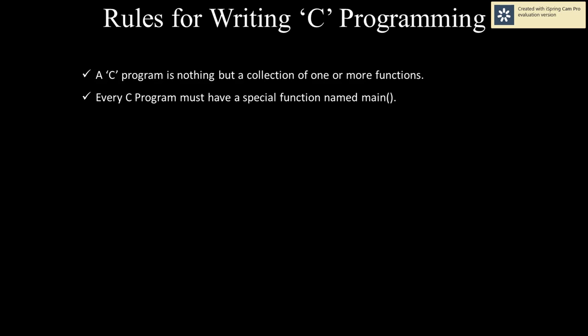Our program execution starts from the main function. So please remember this one. There must be one function in our program, that is the main function, because the program execution starts from the main function.